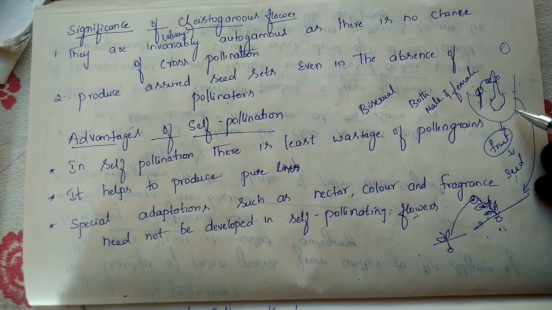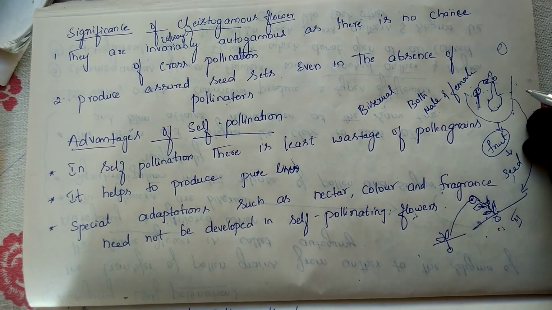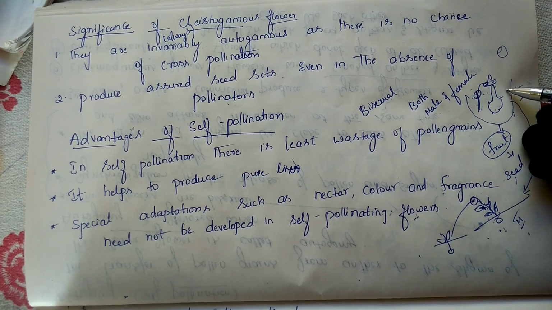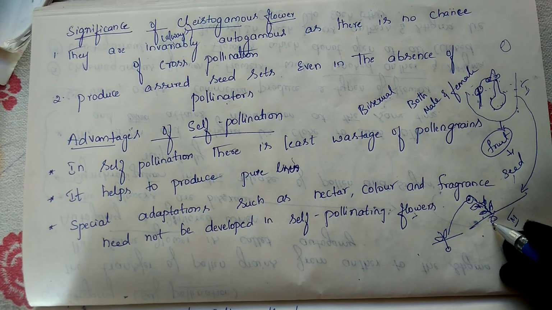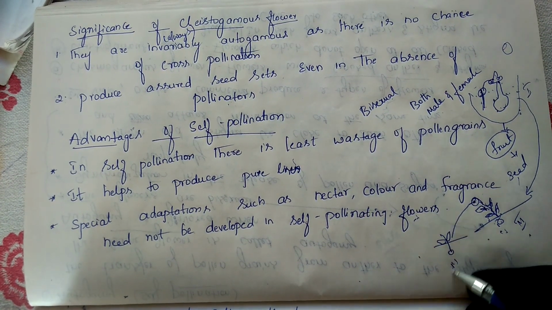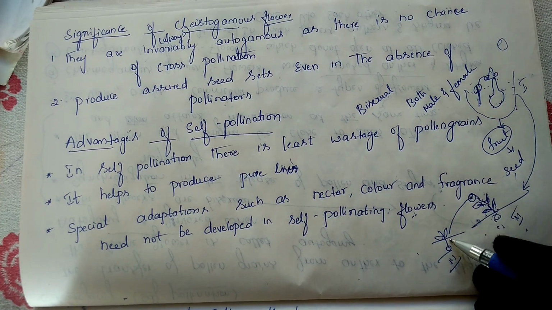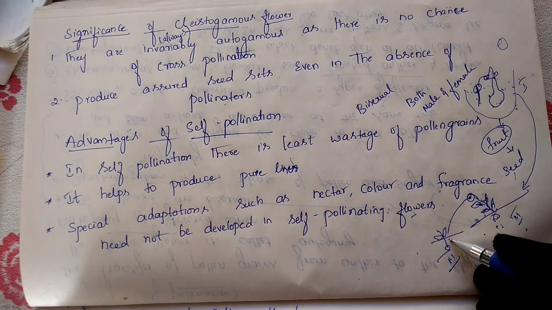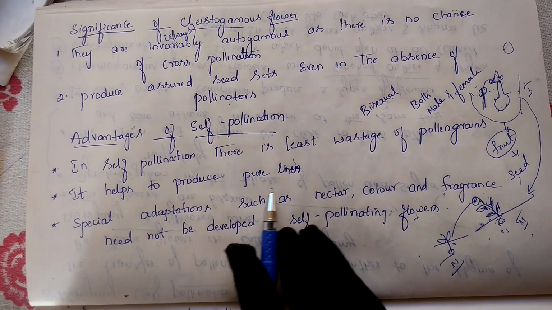So this is one generation, and this is the second generation. Whichever characters are present here, the same characters will be exhibited, and if a third generation is made from this, the same characters will be produced in this generation also. This is the meaning of pure lines.